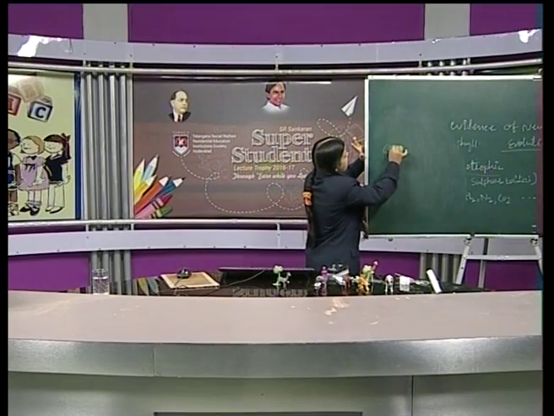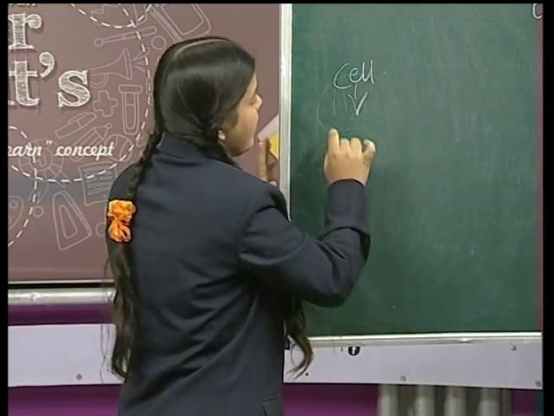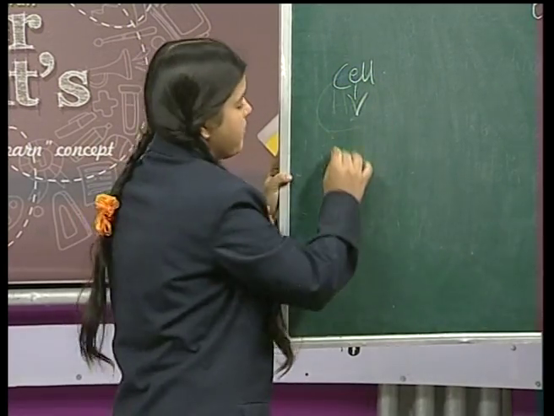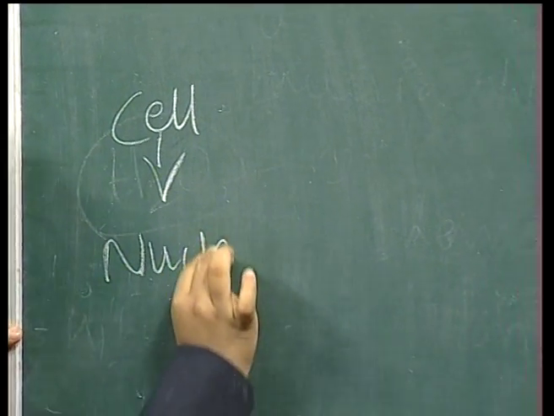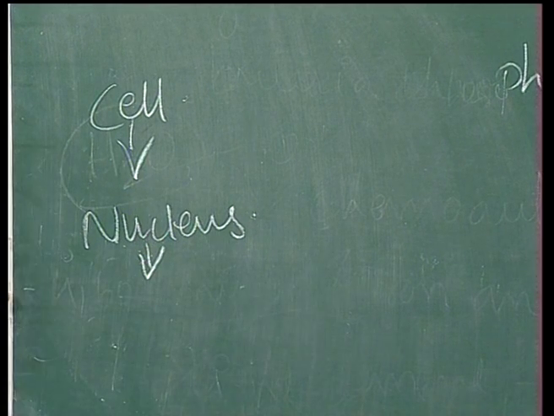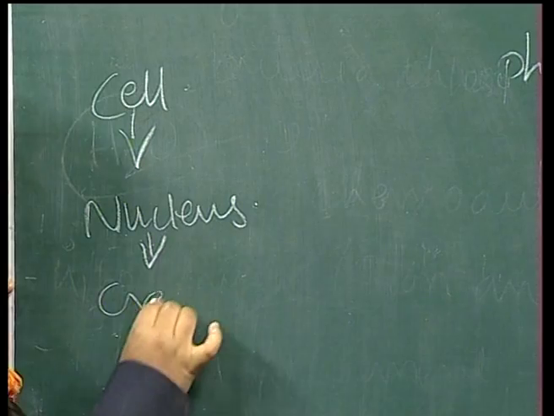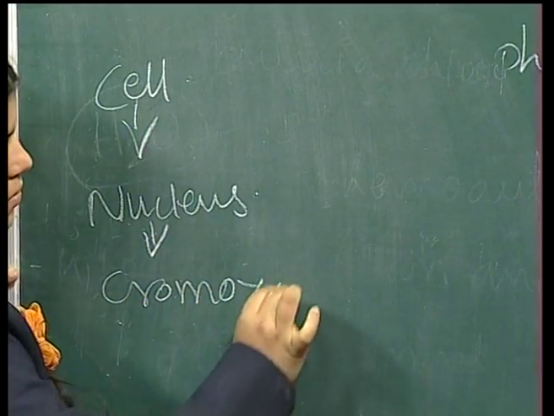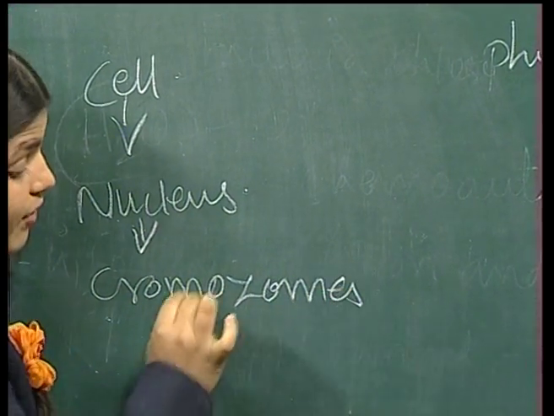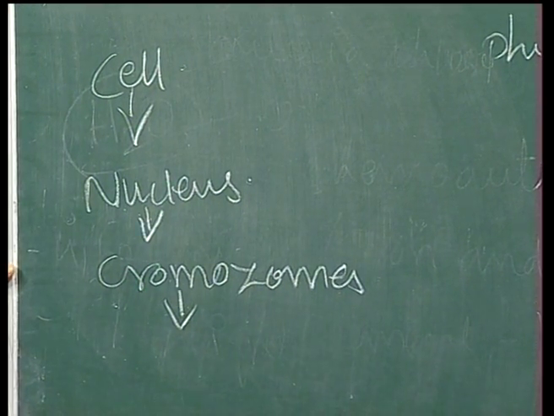Friends, if you observe this, what is this? The cell, which is the main functioning part. After that, it consists of a nucleus. In the nucleus, there is the presentation of chromosomes. After that, there is the presentation of DNA.